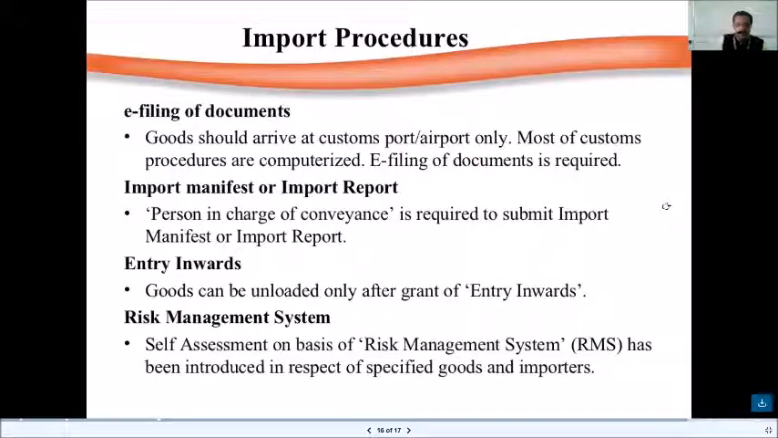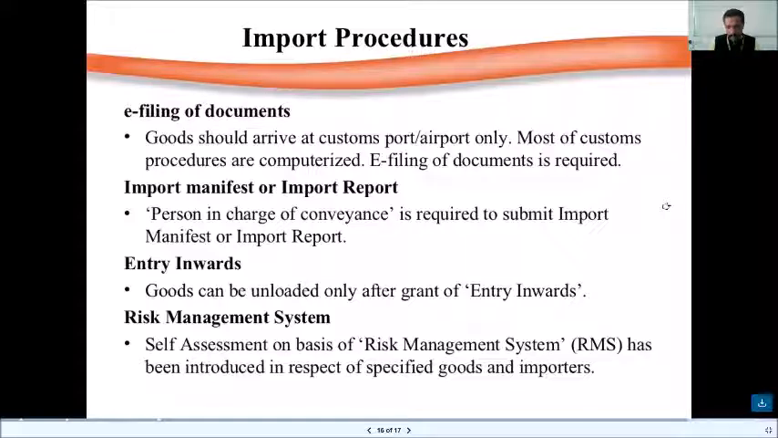Import procedures, e-filing of documents. Goods should arrive at customs port or airport only, either through sea or through air. Most of the customs procedures are computerized. E-filing of documents is required. Import manifest or import report: person in charge of conveyance is required to submit import manifest or the report. Entry inwards. Goods can be unloaded only after grant of entry inwards.